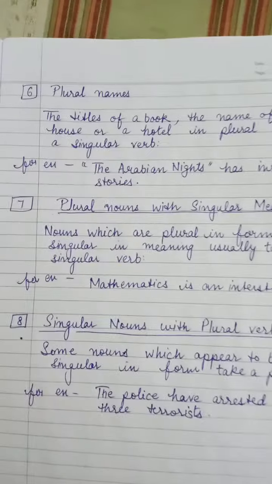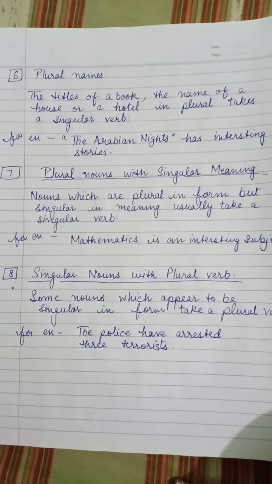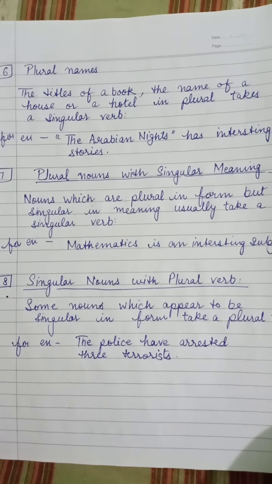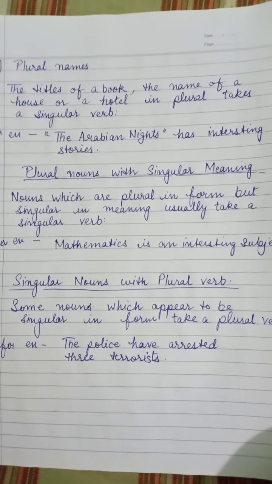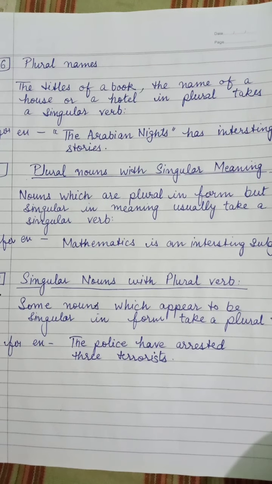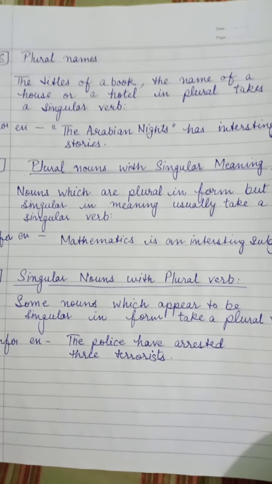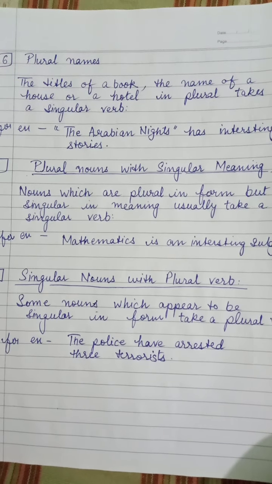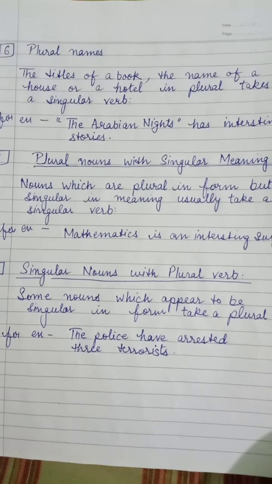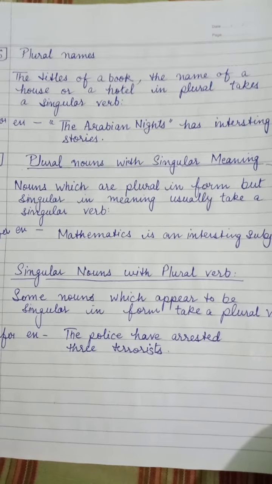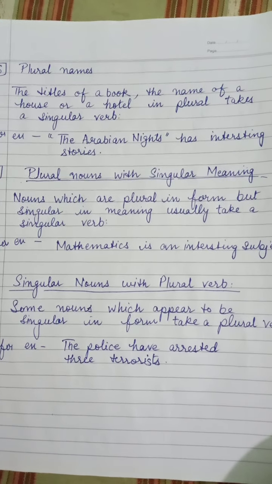Let's move on to the plural names. Okay, when we have the plural names in a sentence, like the title of a book, the name of a house or a hotel, they are in plural, but we use singular verb with that. See, these are the exceptional rules which you have to remember. So whenever you are going to get a sentence like this, to fill up the subject verb concord, you have to work accordingly, according to the rules.